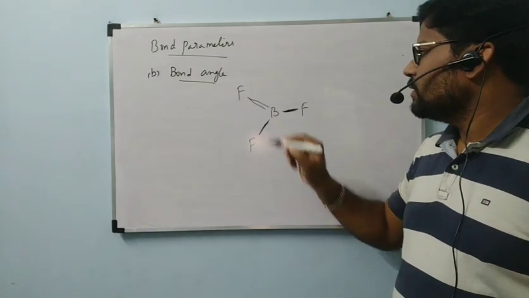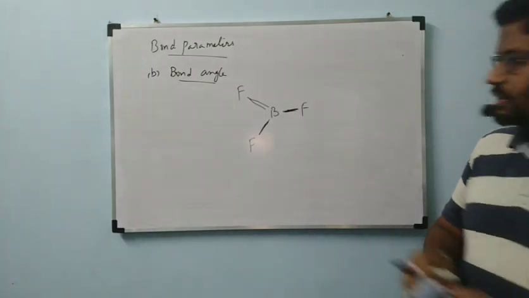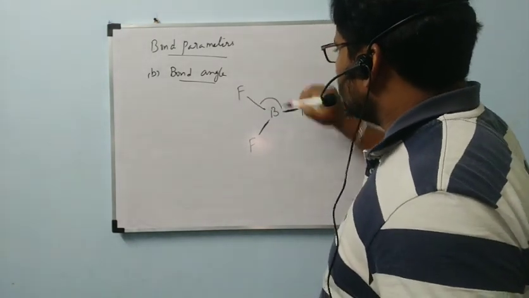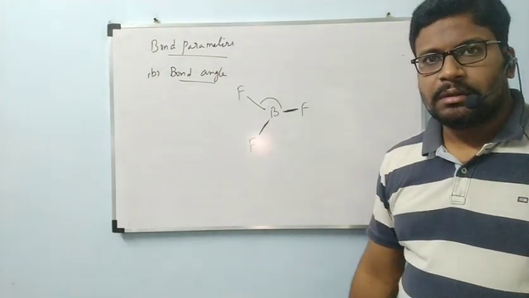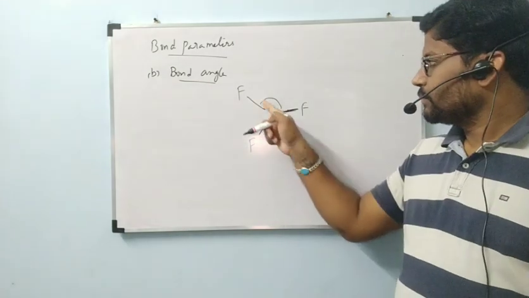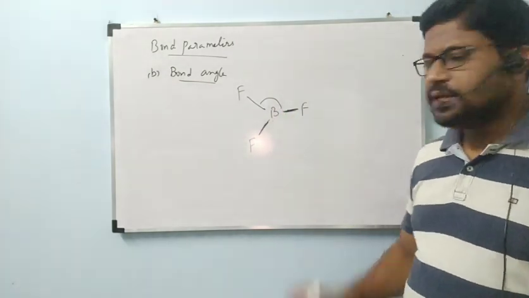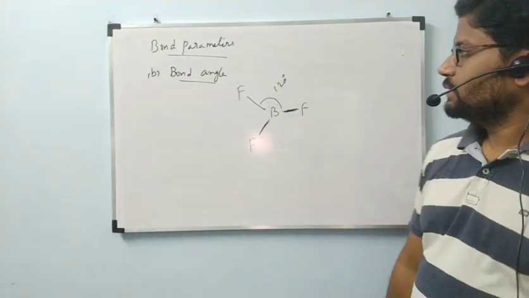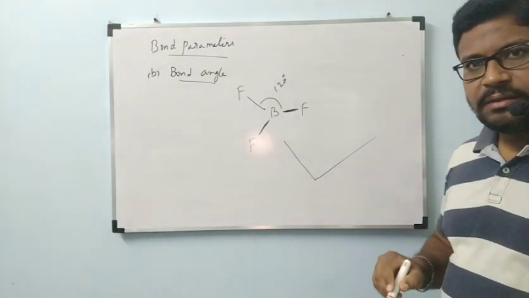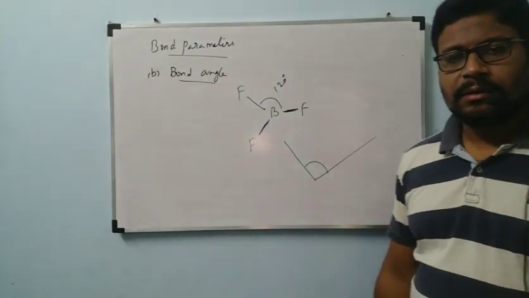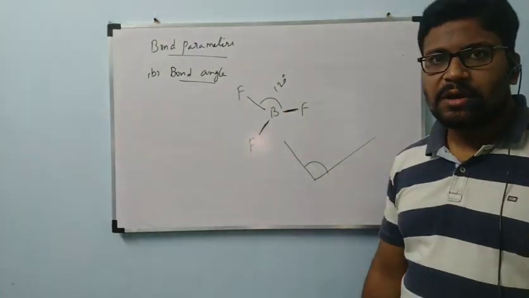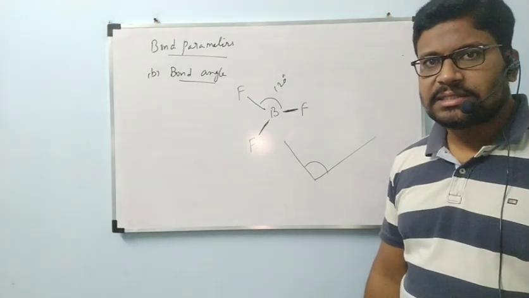In the same way, this line. Now these are all represented like lines; those are nothing but bonds. The angle between the bonds is called bond angle. In BF3, the bond angle is 120 degrees. In maths you might have known, two lines will be like this, and the angle between the lines is simply called an angle. Here these are not lines, these are bonds. So the angle between the bonds is called bond angle.